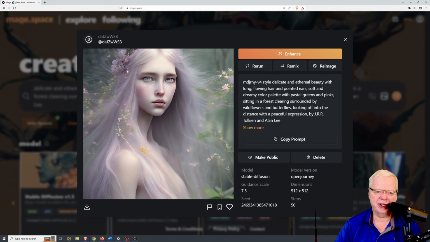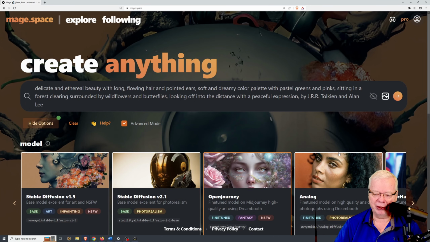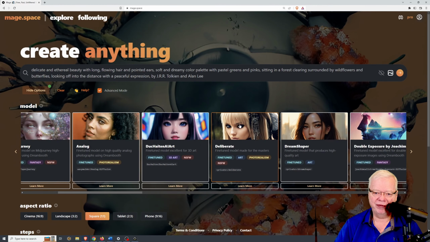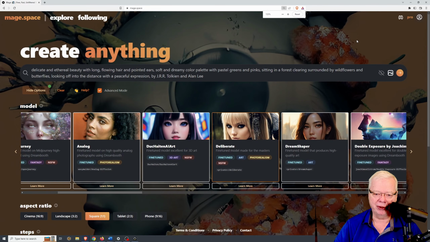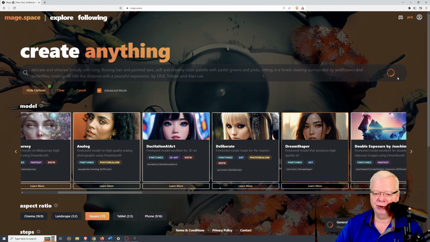So now that we understand what Open Journey can create, let's take a look at some of the other models that are here. So for example, this one's photorealism. If we click on this, let's see what we get. As you can see, it gives us a slightly different image, but still very artistic, very nice image. And again, we can rerun this and see what else we get. But let's take a look at a couple of the other models. Like this Dream Shaper, which is more of an artistic version. Let's see what they give us.